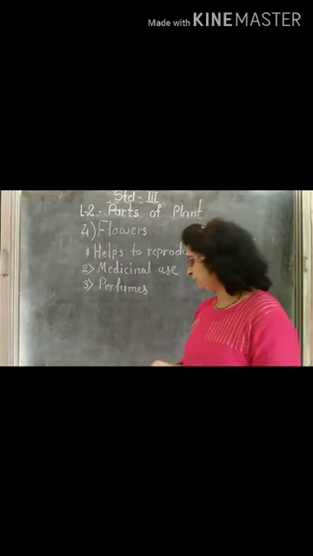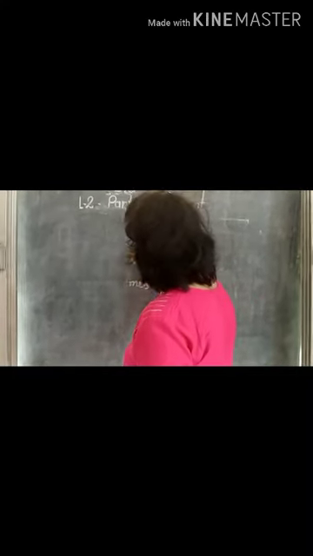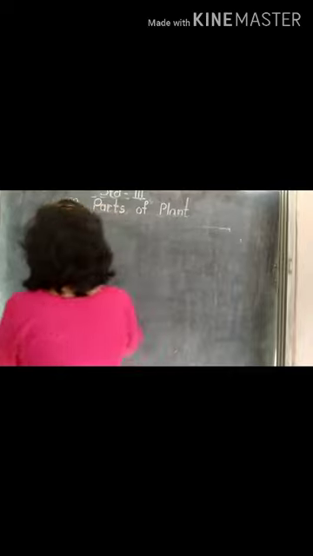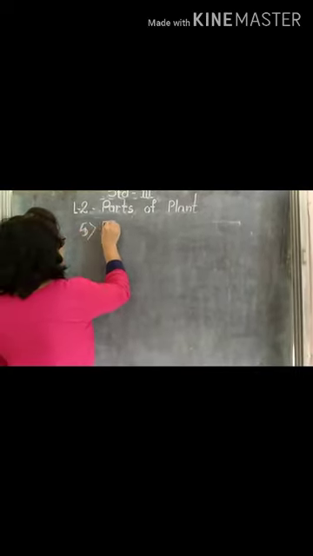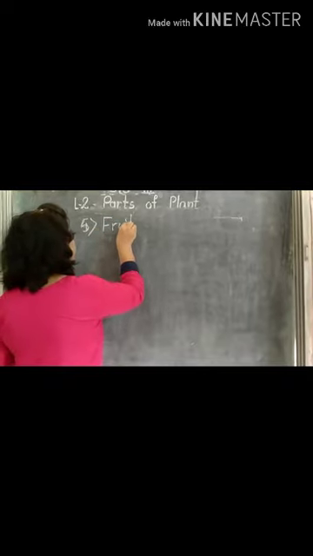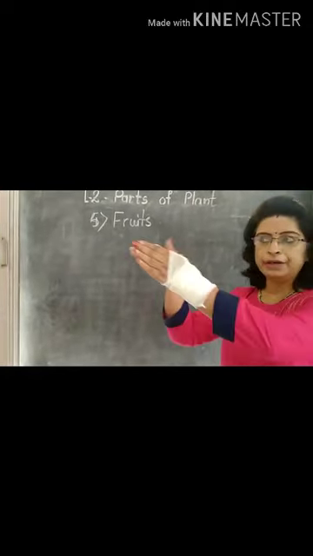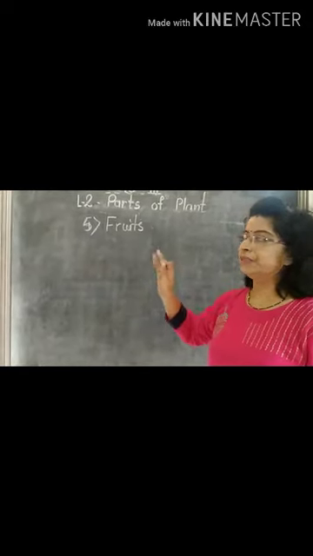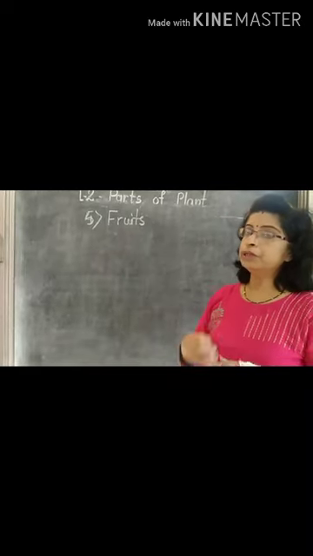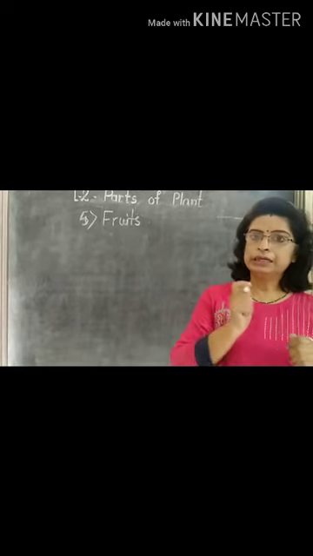Now the next part of the plant is the fruit. Fruit is also a very important part of the plant. Different plants have different types of fruits. Mangoes are different, lemons are different. These fruits are developed from the flowers. When the flower grows, it grows into the fruit.